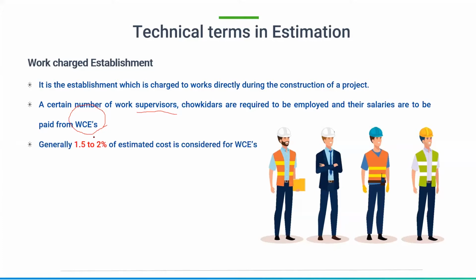These are not direct expenses, almost indirect expenses, but they will be turned as a project, so we need to include them. Generally it is 1.5 to 2%, whereas the previous contingencies is 3 to 5%. Contingencies will be more, whereas work charge establishments will be somewhat less compared to them.